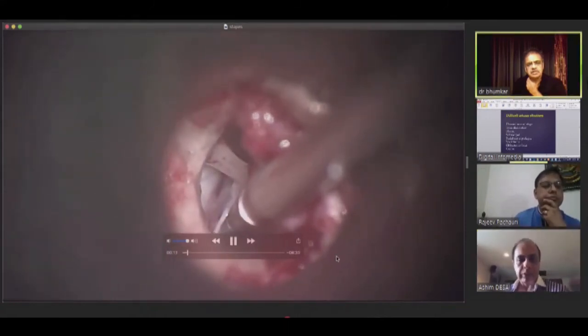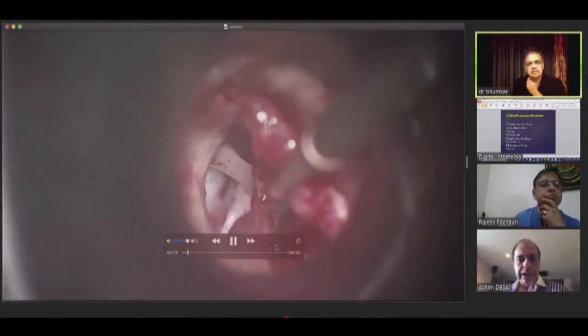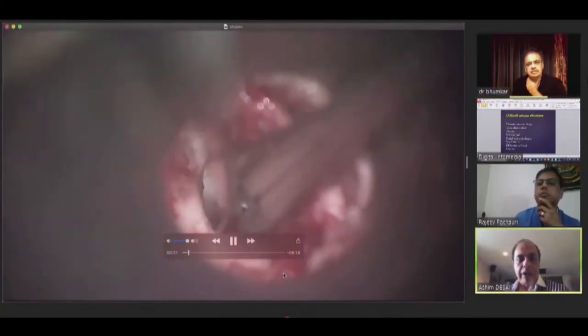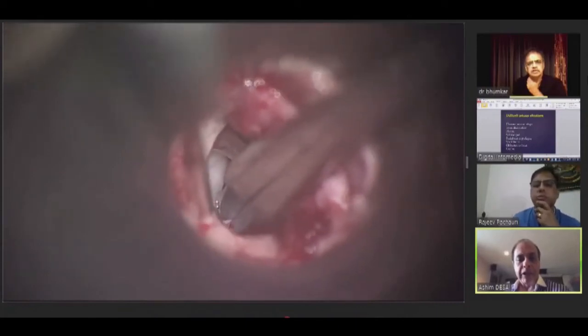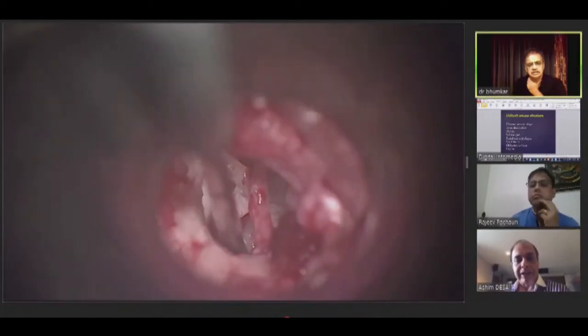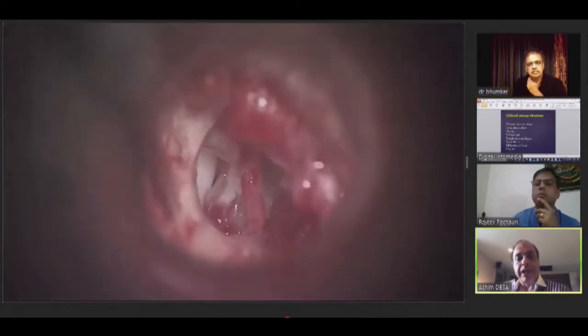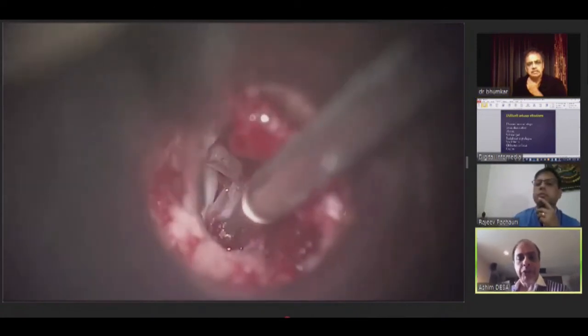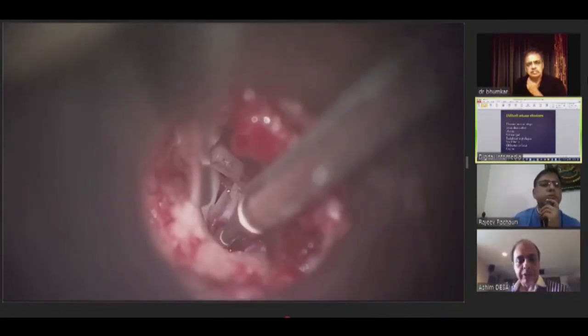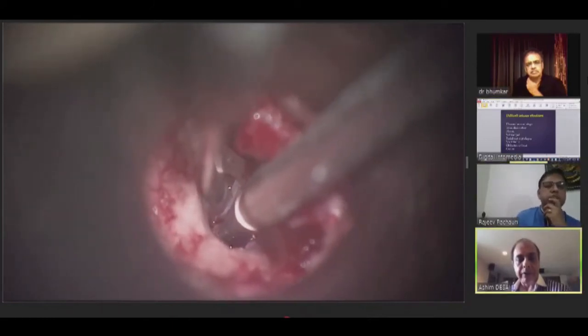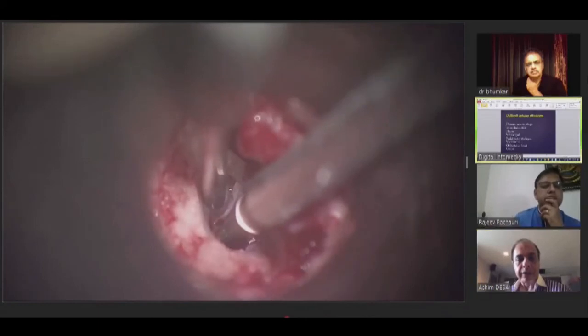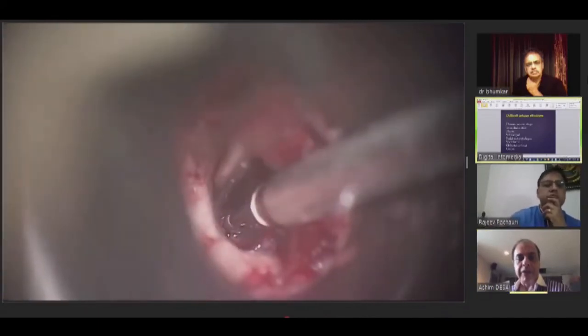Now Ashim is drilling the posterior crus, always from inferiorly, because the burr cannot go towards the facial. So he's always drilling inferiorly, in the axis of the footplate. This is one area where laser is contraindicated, when the facial nerve is prolapsing or dehiscent. You have to be very, very careful here.